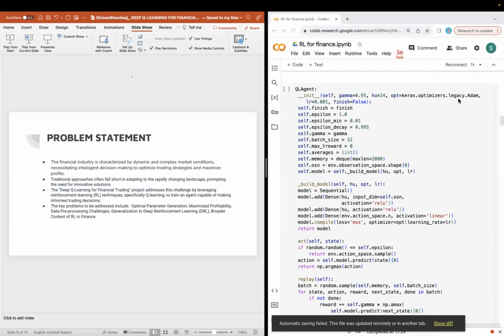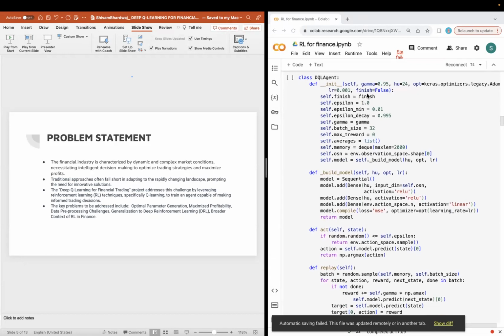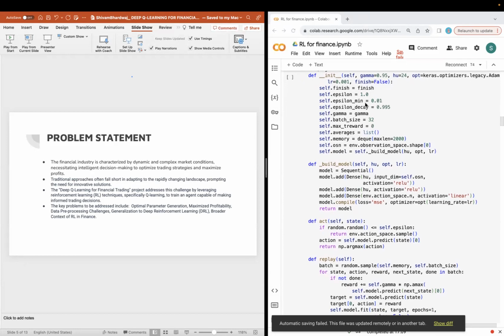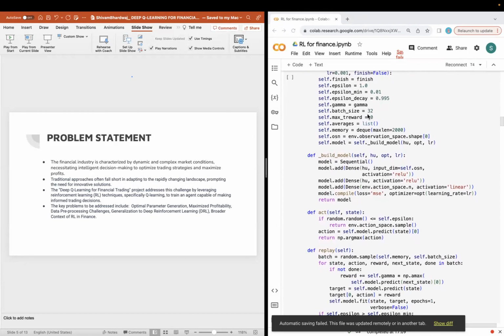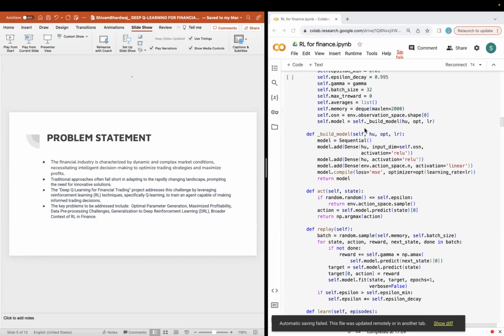Here I'm using the Adam optimizer, a learning rate of 0.001, and I've defined a flag finish which I have initiated to false. Here I have the epsilon of 1 and a minimum epsilon of 0.01. The epsilon decay has been put to 0.995, a batch size of 32. Max reward has been initialized to 0, and I have a list for averages as well as memory.